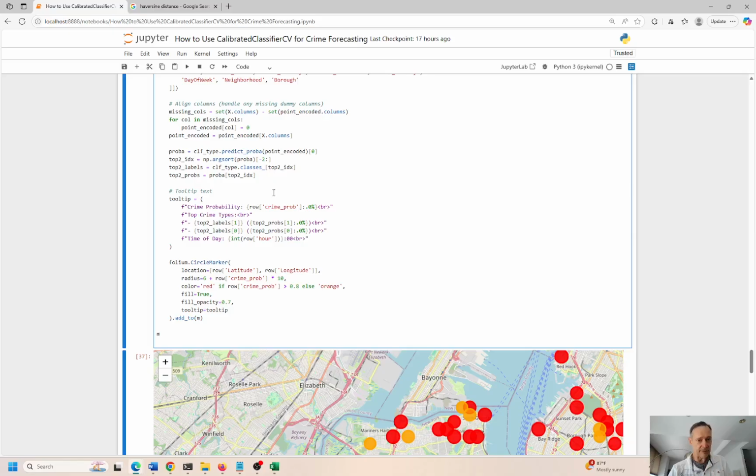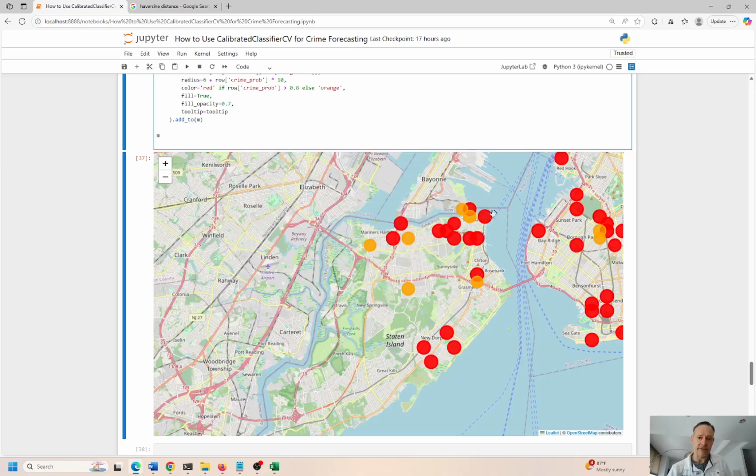We have the train test split again, and now we're going to replot everything based on the crime probability. Okay, so you have color red if greater than 0.8, otherwise orange. So we have that, but we're also adding in the hour of the day and the probability of the crime. And I think that is it, okay? Crime probability, hour of the day, and I think that's it. Okay, well, let's take a look and see what this thing came up with.